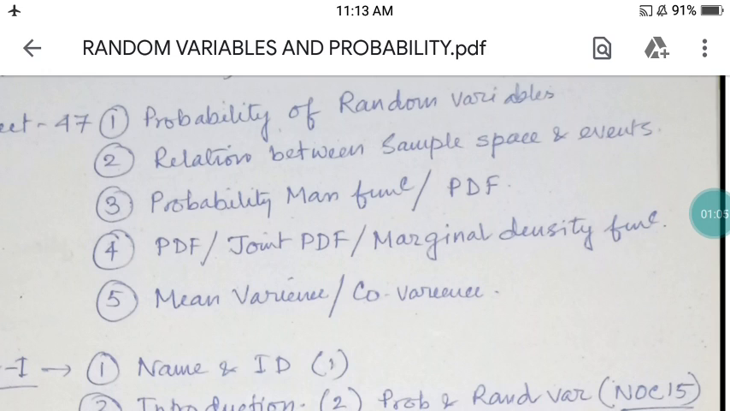and PDF, that is probability distribution function. And the next one is the joint PDF and the marginal density function. So what is a PDF, the density function, again what is a joint PDF, and what is a marginal density function, that we will study. Again, the next part is the mean, variance and the covariance. What is the variance, what is the statistical mean, what is the statistical average, what is the covariance, all those things we will read one by one within the scope of this lecture.